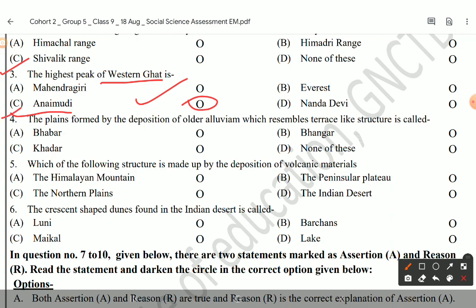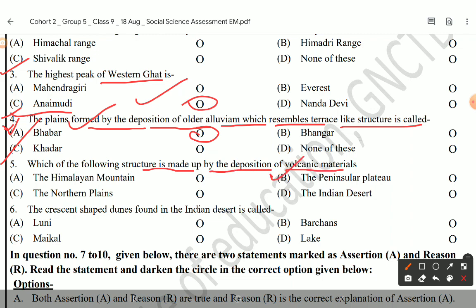Fourth, the plain formed by the deposition of the older alluvium which resembles terrace-like structure is called Bhabar. A is the correct answer. Next, which of the following structures is made up by the deposition of volcanic materials?